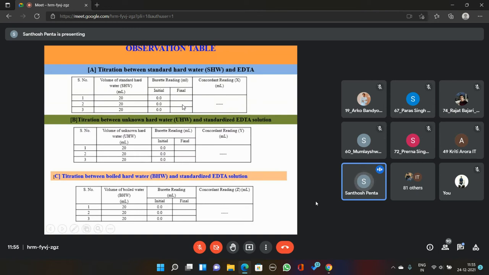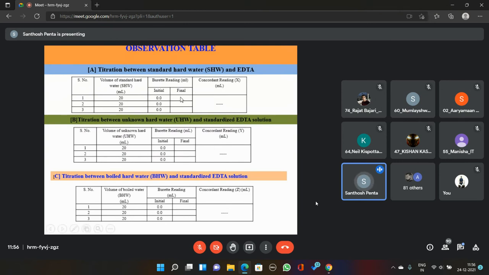If that is the case, then you go for the fourth round of titration. If in the fourth round you also got 10, then the third 10 and fourth 10 are the concordant readings. Here 10.0 is the concordant reading. Once again, have you understood concordant reading? Yes, sir. The next immediate reading should be the same.